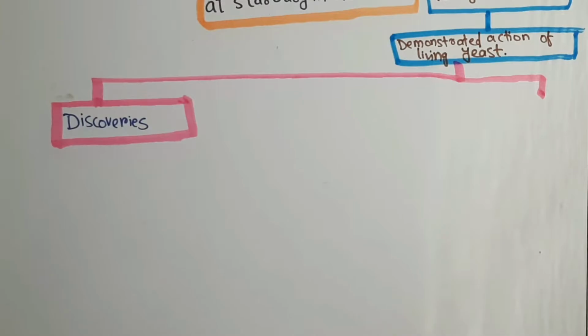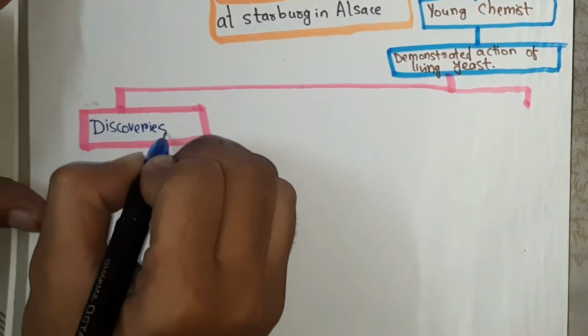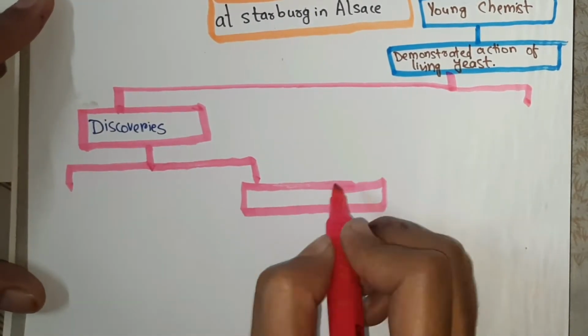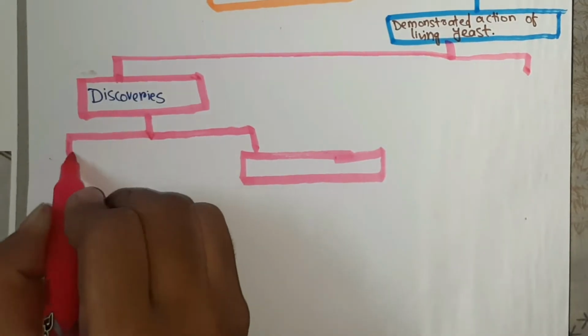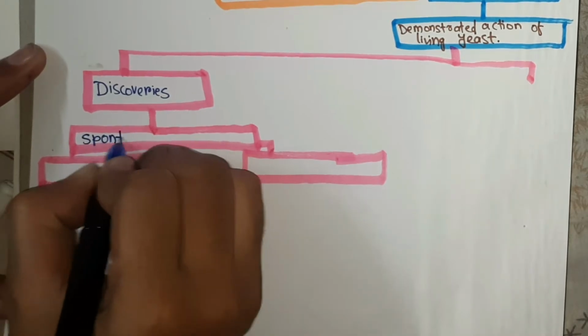Now, discoveries by Louis Pasteur. There were two kinds of experiment. First, he did one with a curved neck. Here he boiled the broth, and at the end of the experiment the curved-neck broth was free of microorganisms.